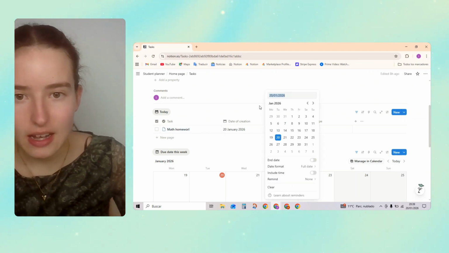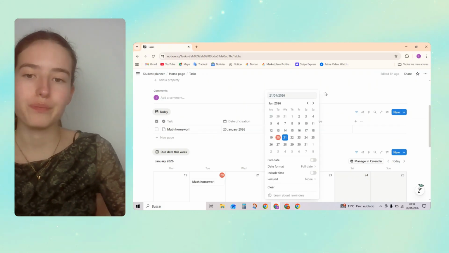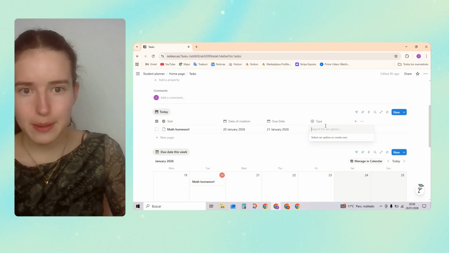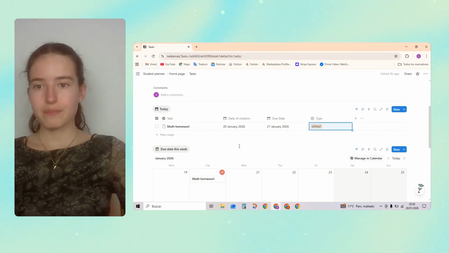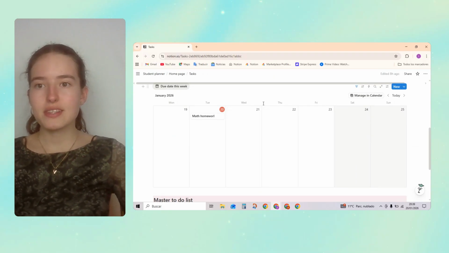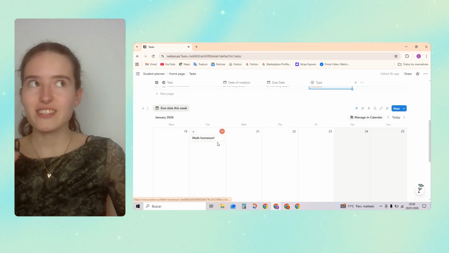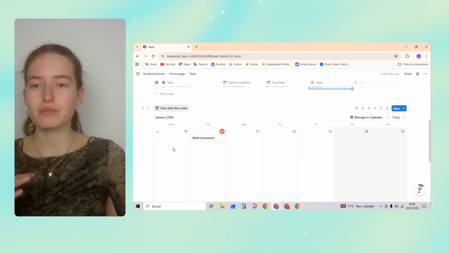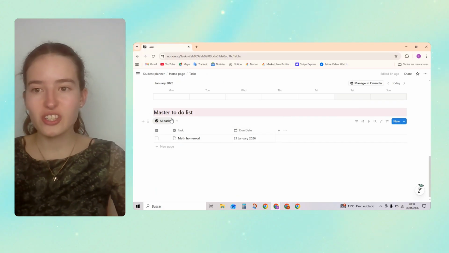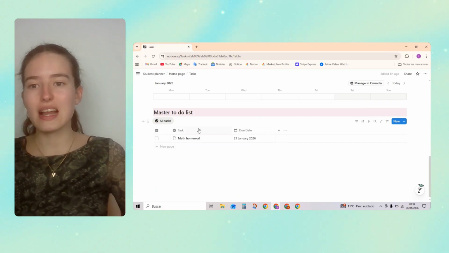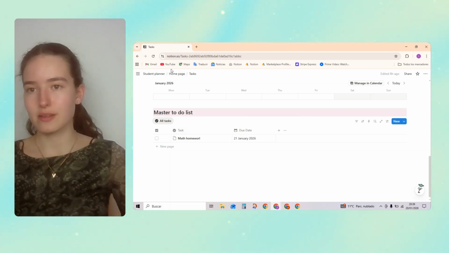Then we press over here the due date. Let's say the due date is tomorrow, and the type is school. We've got that. And then over here, we've got this weekly view to see what tasks we have due this week. And over here, we've got our master to-do list, no filtering, just literally all of your tasks, okay? So it's that simple.